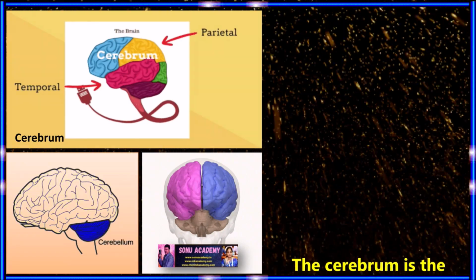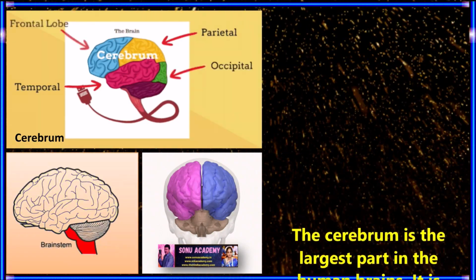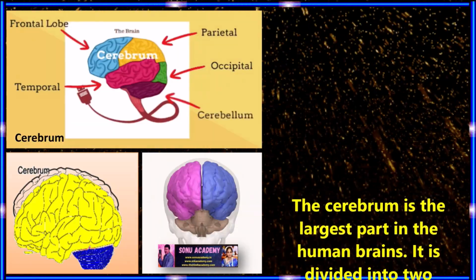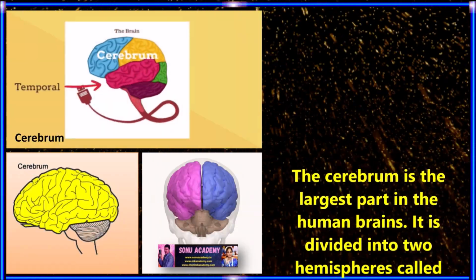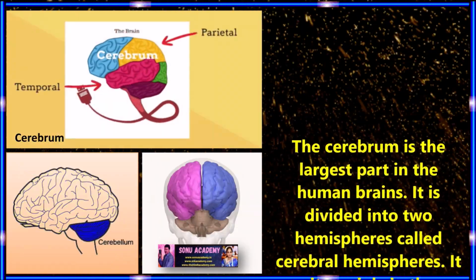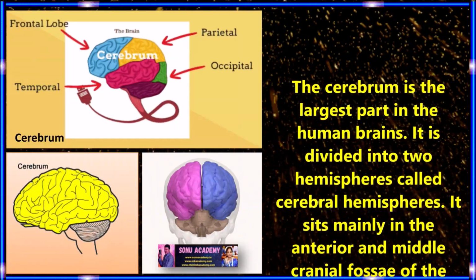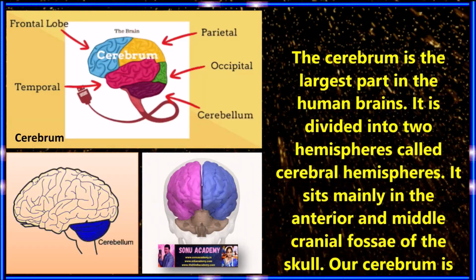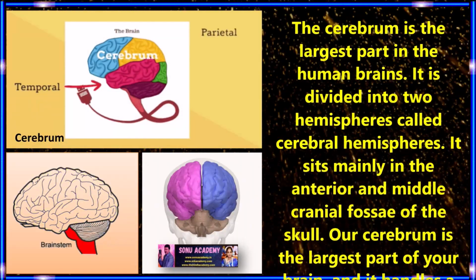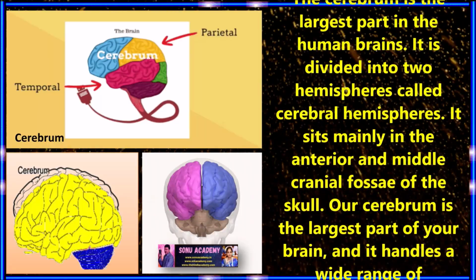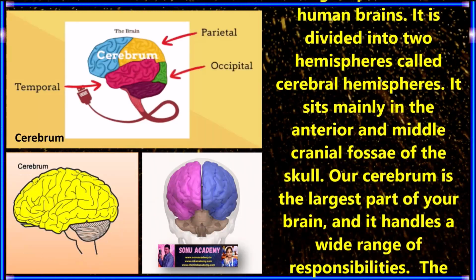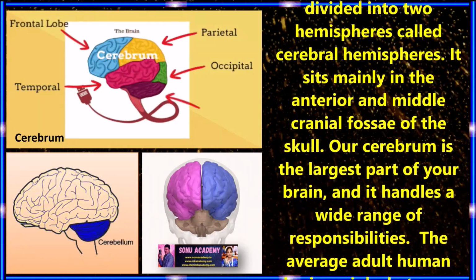Children, let us discuss the parts and functions of the forebrain. First one is the cerebrum. The cerebrum is the largest part of the human brain. It is divided into two hemispheres called cerebral hemispheres. It sits mainly in the anterior and middle cranial fossa of the skull. Our cerebrum is the largest part of the brain and handles a wide range of responsibilities.